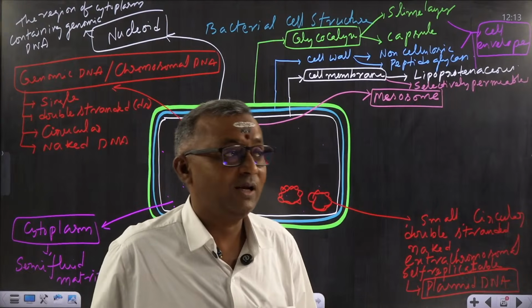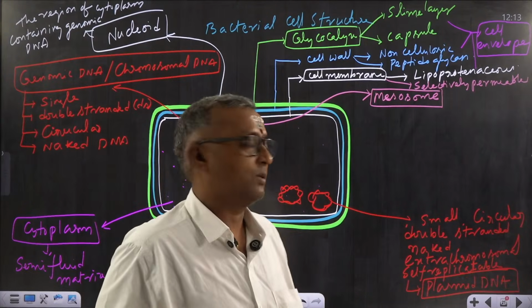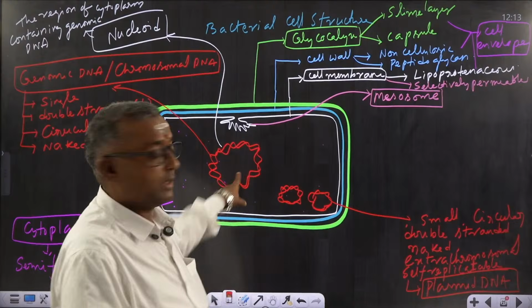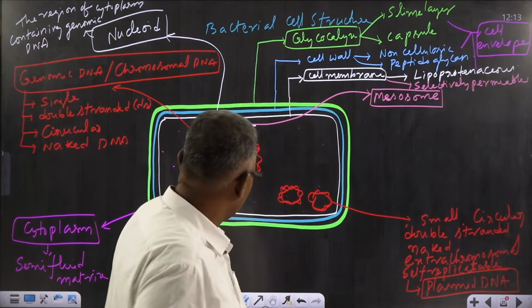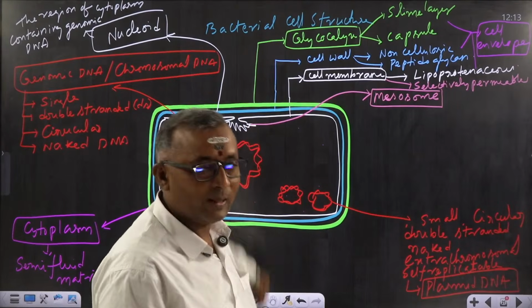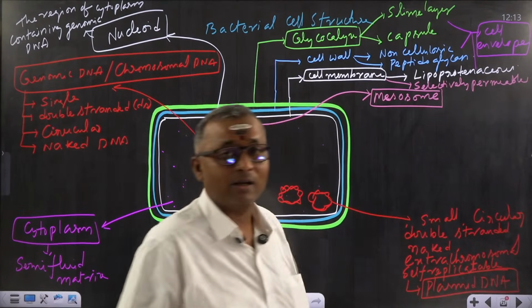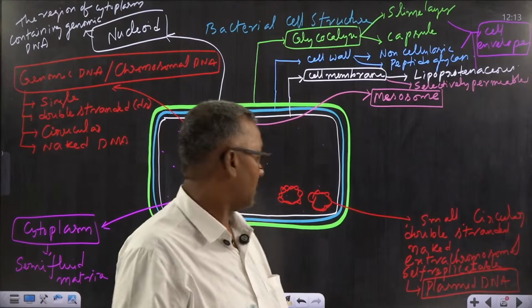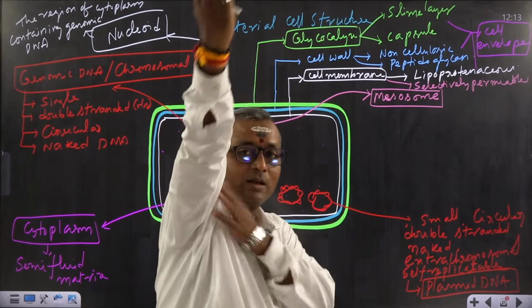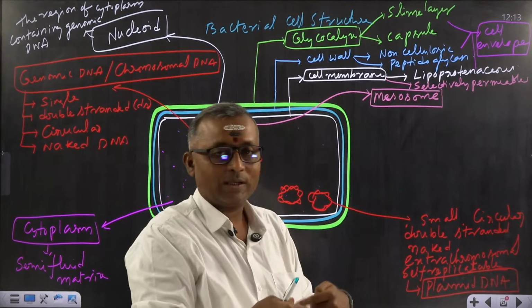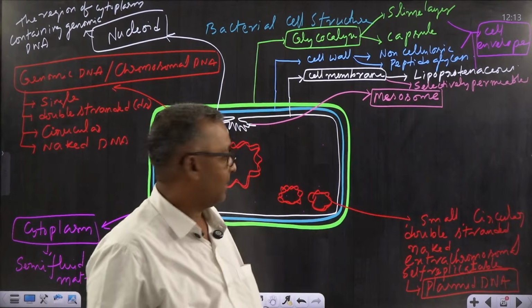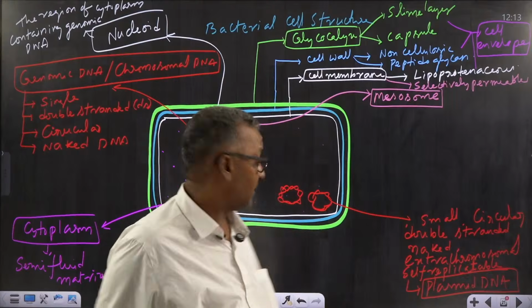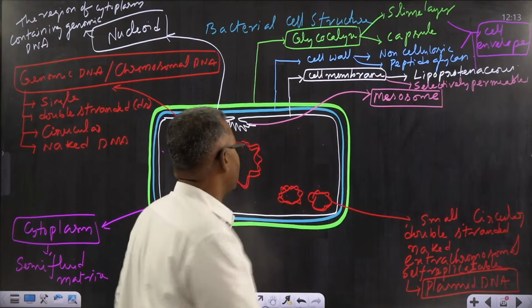Remember, so how many types of DNAs are present in the bacterial cell? Two types. What are they? Chromosomal DNA and plasmid DNA. Which one is larger? Chromosomal DNA, or genomic DNA. Which is smaller? Plasmid DNA. Both are circular. Circular means they are not linear, they are not straight. The two ends are joined. Both are circular, both are naked, and both have self-replication, but this plasmid DNA is present